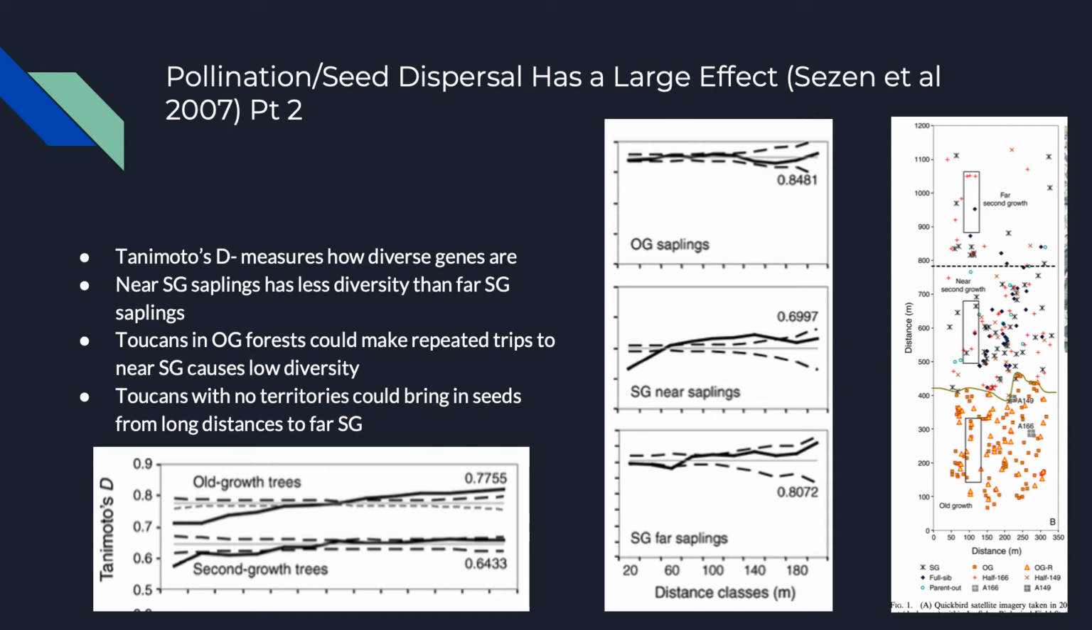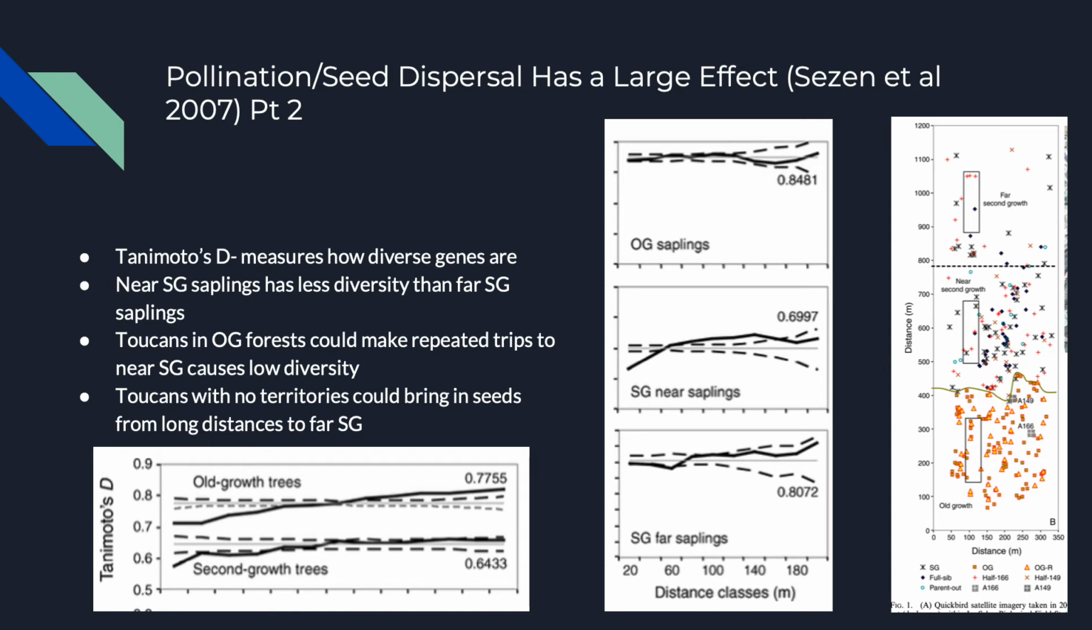Toucans have nested in the old growth forest, and they're making regular trips to the second growth near forest. This could explain why some trees are so much more popular if toucans live in these trees. Also, there's a regular supply of gene pools from a narrow set of trees.